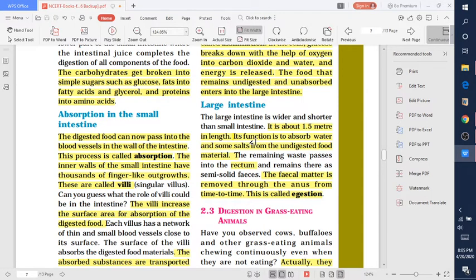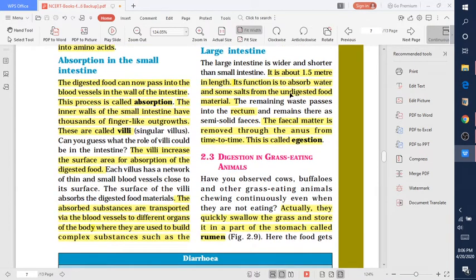Its main function, very important, please focus on this line: its main function is to absorb water and some salt from undigested food material. After the absorption of this water and some salt, the remaining undigested food goes into the rectum in a semi-solid form and then goes into the anus and is removed from our body. The fecal matter is removed through the anus from time to time, which is known as egestion.